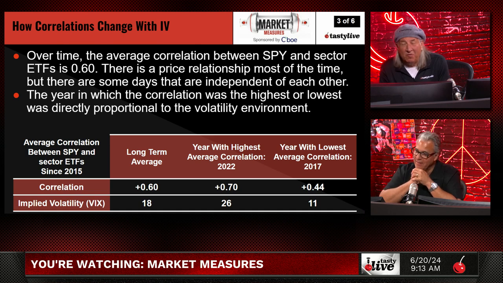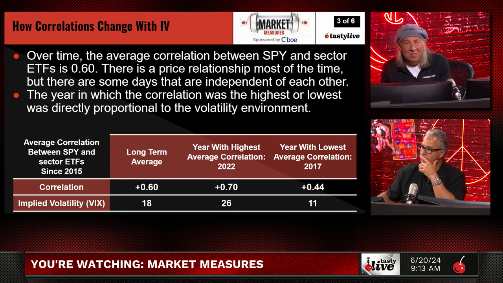The correlation was 0.44. And in 2022, we finally had a down move, post meme stock, after the huge rally after the pandemic, and we jumped all the way up to 0.7. Implied volatility there was 26, average for the year. Implied volatility in 2017 was 11. Where does implied volatility look like it is right now? Closer to 2017, for sure.